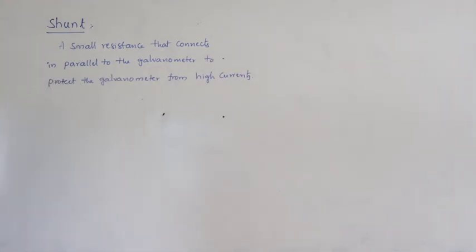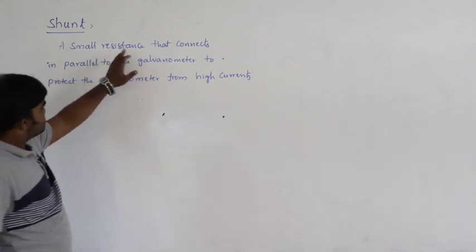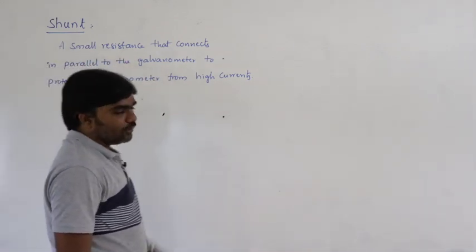So, that is the meaning of the shunt: a small resistance that connects in parallel to the galvanometer.